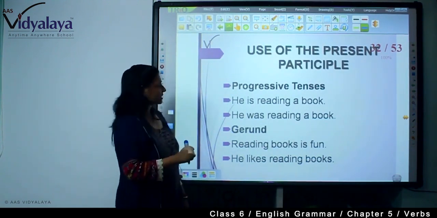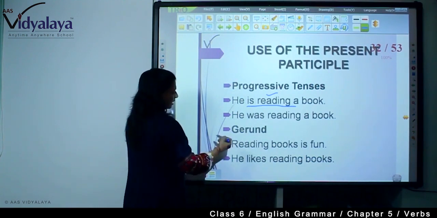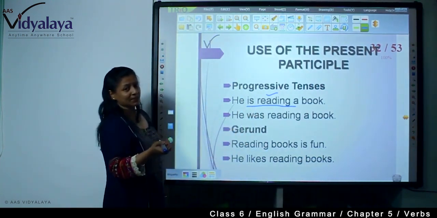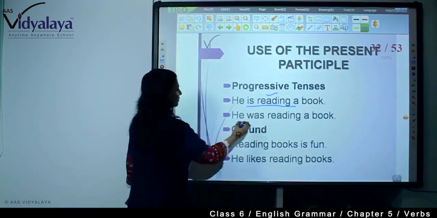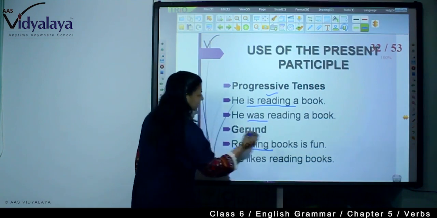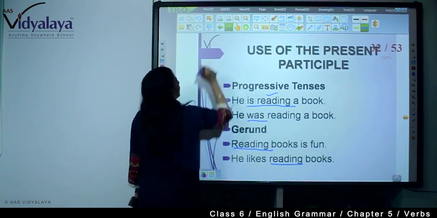Now, use of the present participle. In the progressive tenses we are saying is reading. Reading is a participle. Now he is reading, he was reading, in the present progressive, in the past progressive. Now as a gerund we can use: reading books is fun, and he likes reading books.